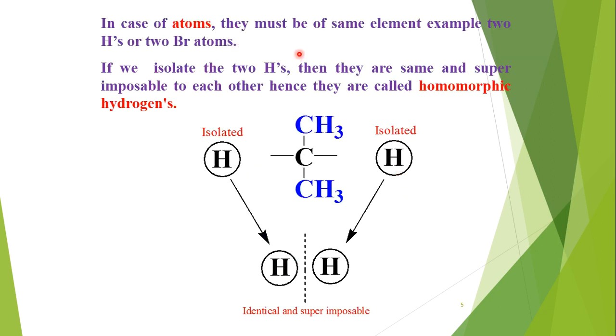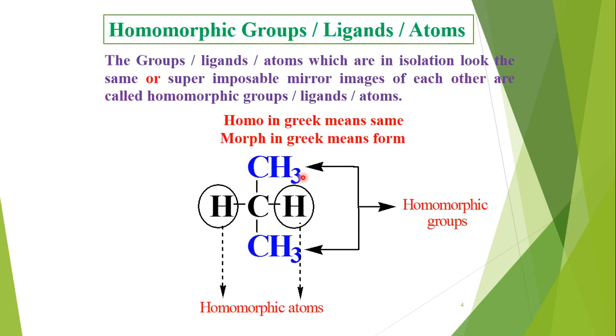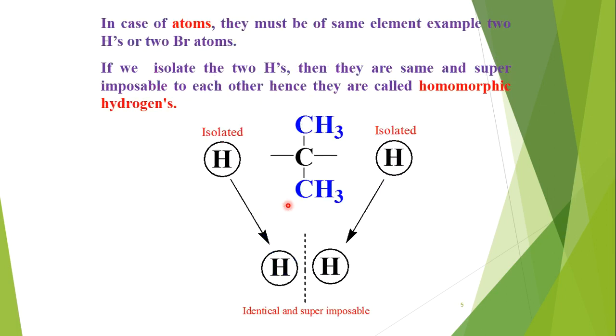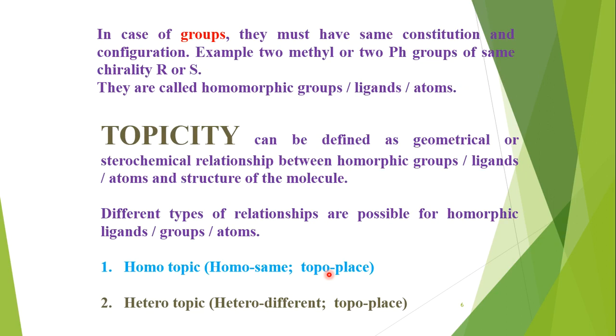In case of atoms, they must be of the same element, for example two hydrogen atoms or two bromine atoms, as we have seen earlier. If we isolate the two hydrogens, then they are the same and superimposable to each other, hence they are called homomorphic hydrogens. So in the above molecule, these both hydrogen atoms are homomorphic when we isolate these two hydrogen atoms from this molecule. We can see that these both are mirror images and superimposable, so both are homomorphic.